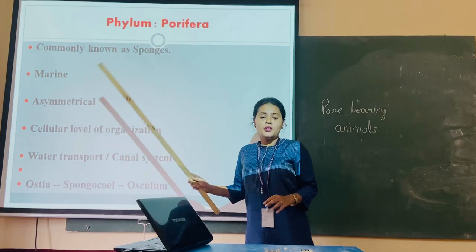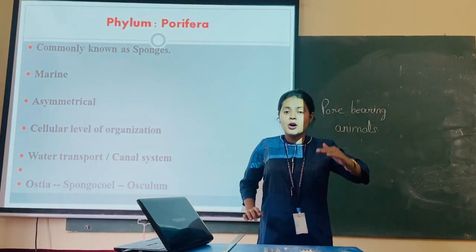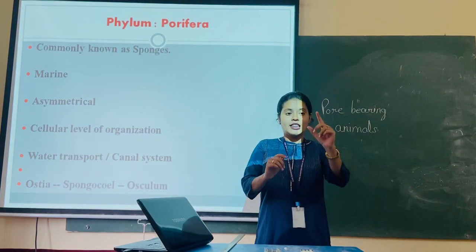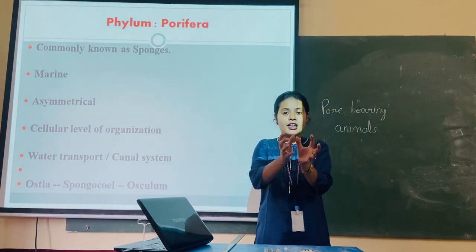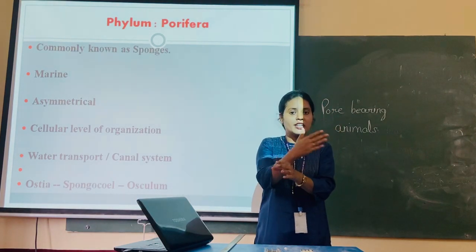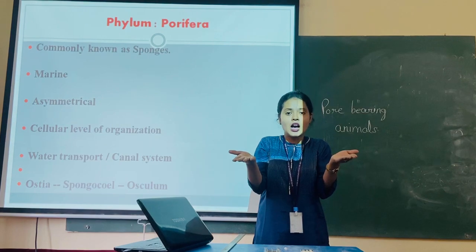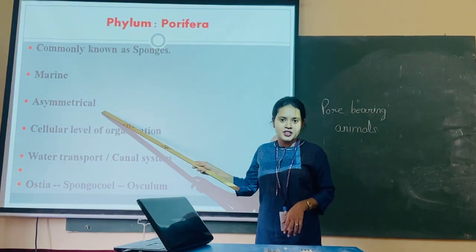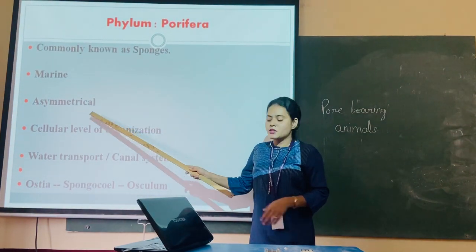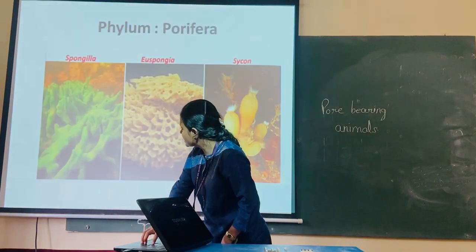Next, I told you when I was telling you about the basis for classification, these are the animals wherein if you pass a plane from the center, they will not divide into equal halves, so they are asymmetrical. Okay, so these are the organisms which don't have symmetry. You can see the picture here.